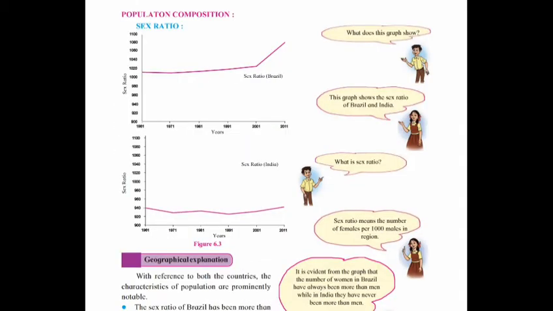Now look at these graphs of sex ratio of Brazil and India. First of all, let me tell you what is sex ratio. Sex ratio means the number of females per 1000 males in a region. See the population composition sex ratio.